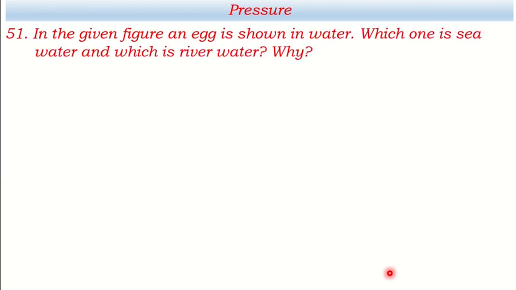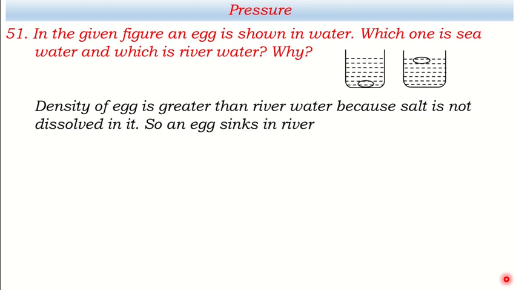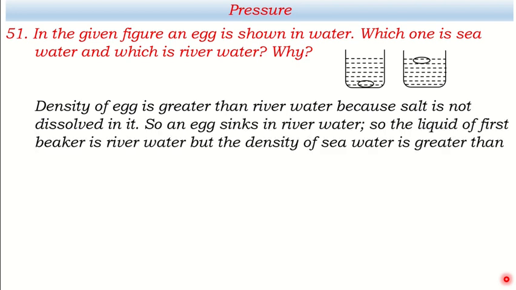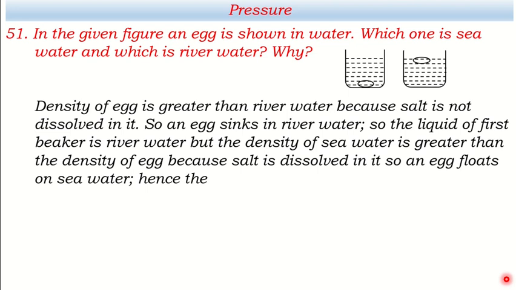In the given figure, an egg is shown in water. Which one is seawater and which one is river water? We have to identify and we have to give reason also. Certainly the second one is seawater because it is dense and upthrust will be more. That's why the egg will float on seawater. Density of egg is greater than river water because salt is not dissolved in it. So an egg sinks in river water.